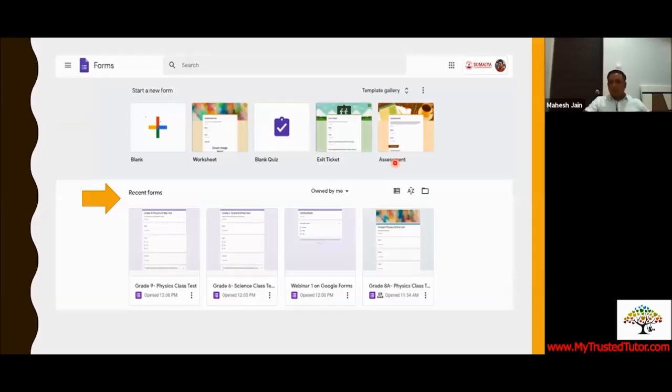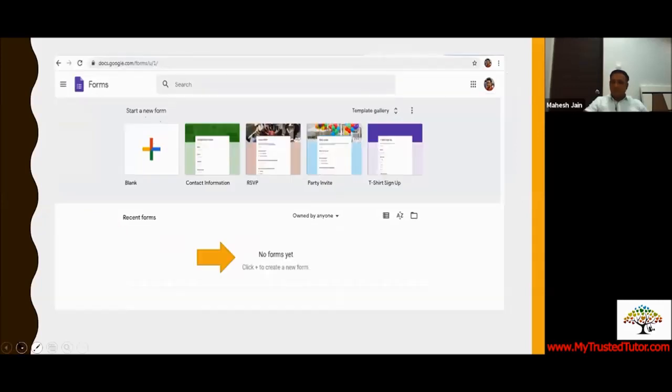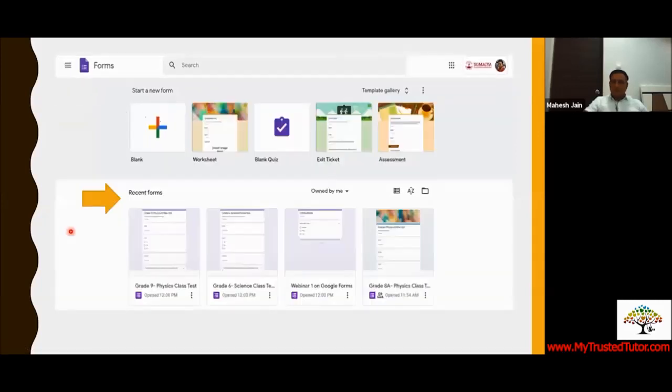So this is how your Google form looks. Taking you back, if you are new, your Google form initially looks like this. If you have already created Google forms, it looks like this.